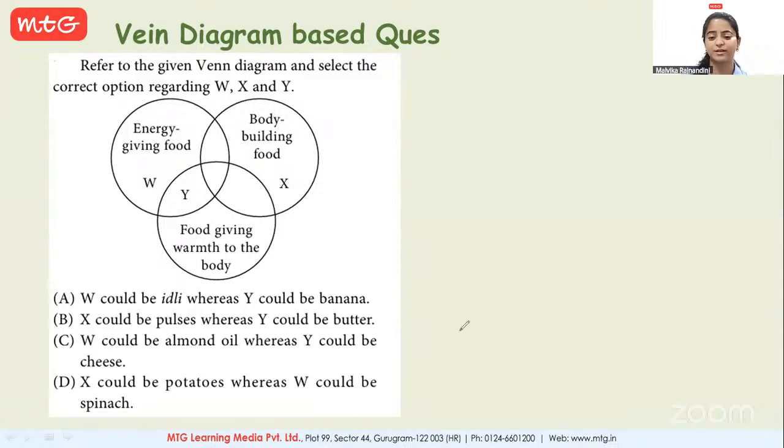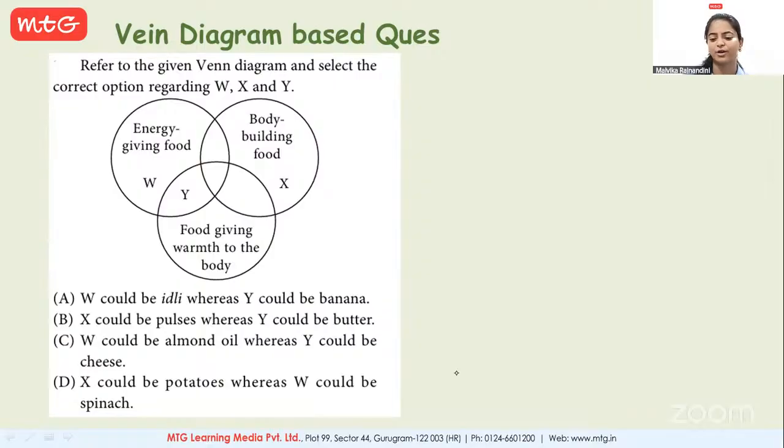Okay, so the correct answer for this question is option B. X could be pulses. Pulses is a protein-rich food, so bodybuilding food. Whereas Y could be butter. Butter is also giving us energy, as well as it is a rich source of fat and it would help us to keep the body warm. So the correct answer for this question is option B.